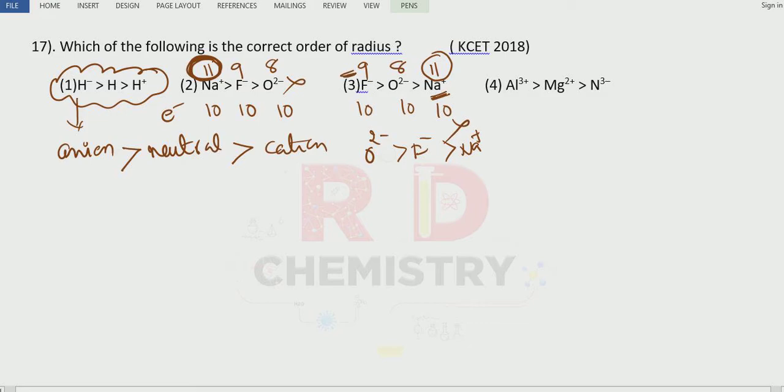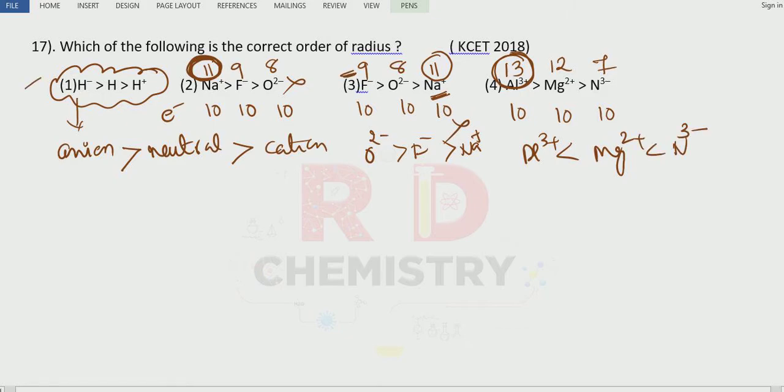Next, aluminium atomic number 13, magnesium 12, and nitrogen is 7 here. Number of electrons: 13 minus 3 is 10, 12 minus 2 is 10, 7 plus 3 is 10. Larger number of protons, larger the atomic number, smaller is the size. Aluminium 3 plus should have been the smaller size compared to magnesium 2 plus, compared to the nitride ion. So the answer is option A here. Clear?